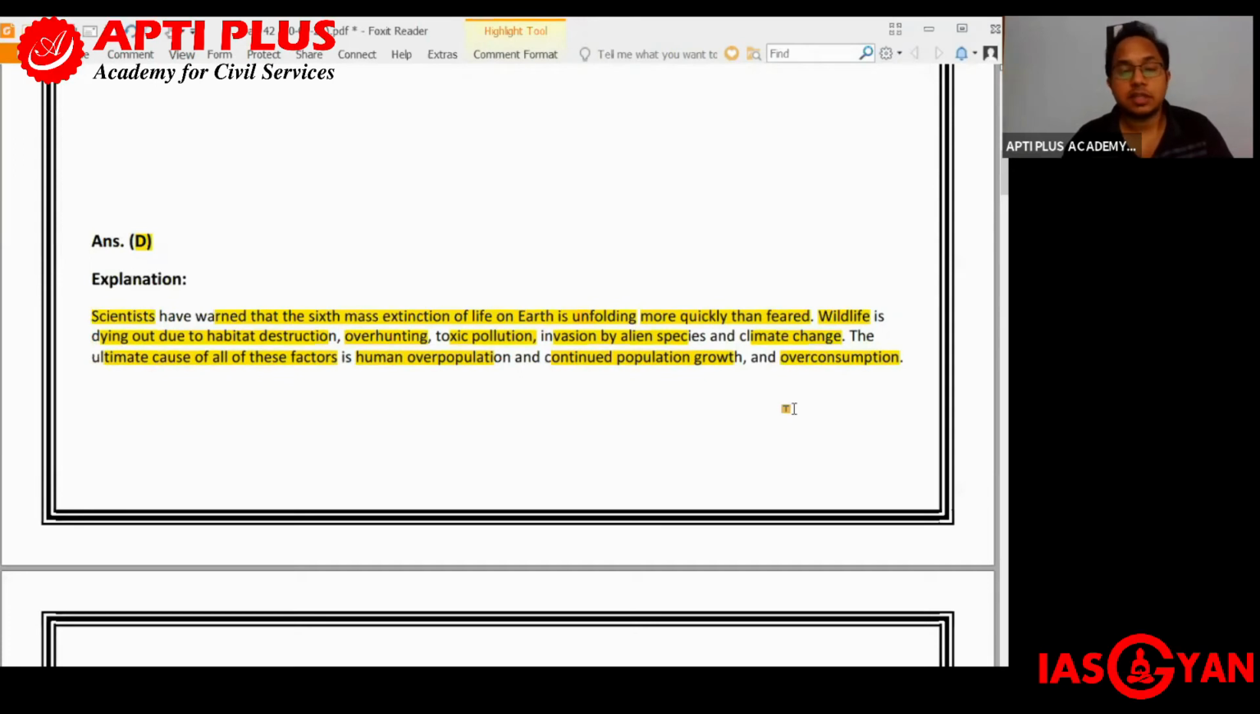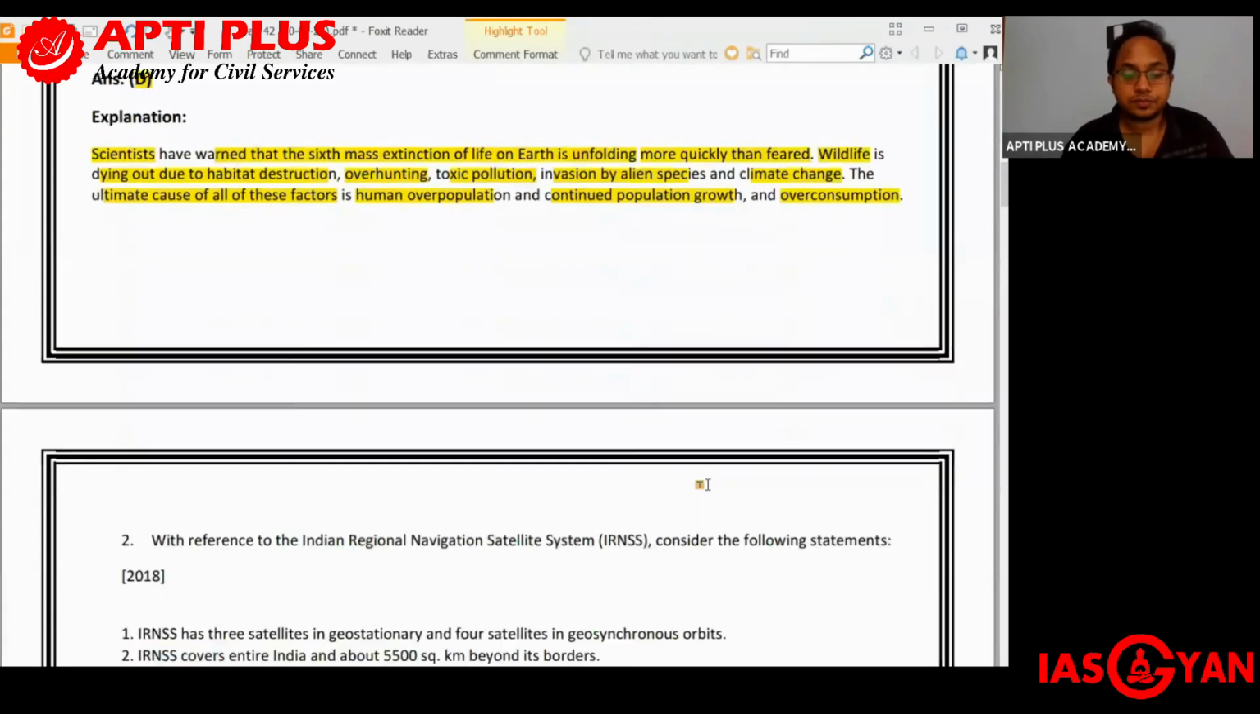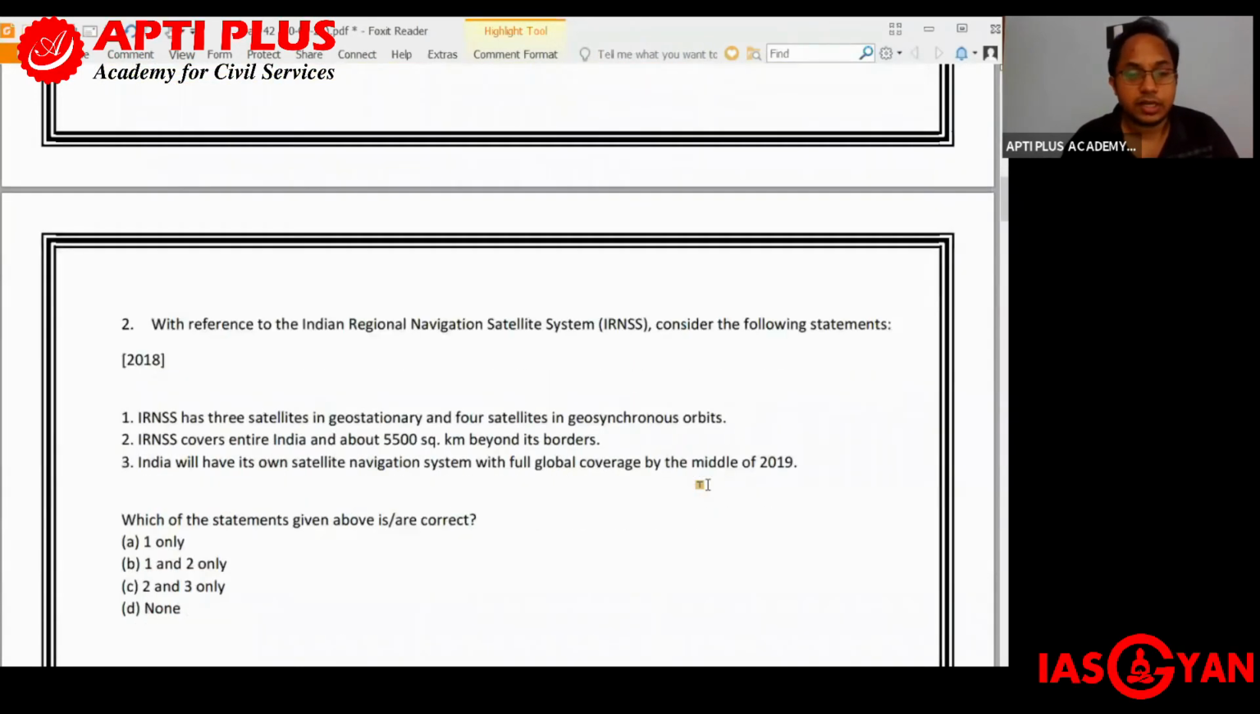Till now there have been 5 such phases of mass extinction, 5 periods of mass extinction. Right now we are going through the 6th period of mass extinction, and this is mainly being caused due to the human intervention in the natural system. So things like human overpopulation, continued population growth, and also things like pollution, etc. That is what is leading to a very increased rate of extinction amongst the different species of the world. Okay, so this is 1B.